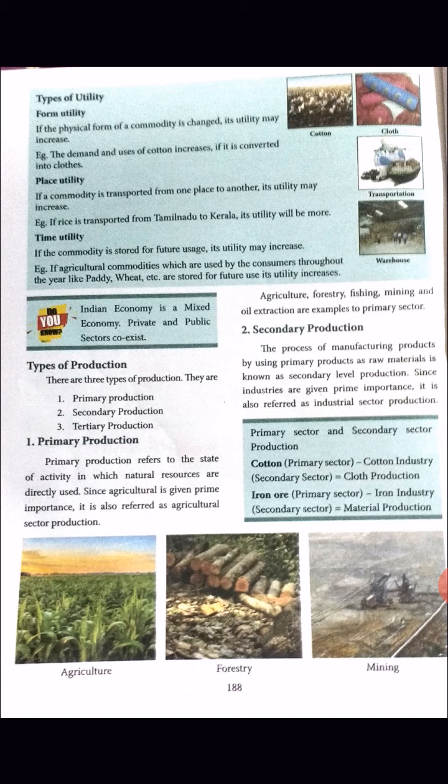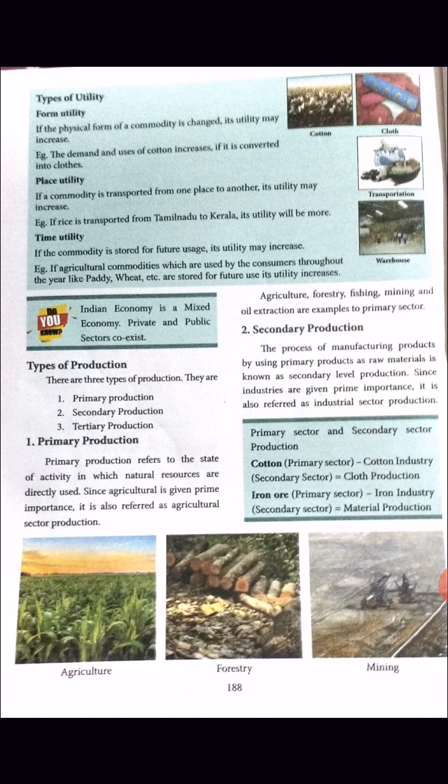See one example. Sugar cane. You all know sugar cane. Sugar cane is cultivated. We cultivate sugar cane in an agricultural field. So in primary production, we give importance to agriculture. So that sugar cane is called primary production. Why? Because agriculture is given importance in primary production. So sugar cane is a primary product.